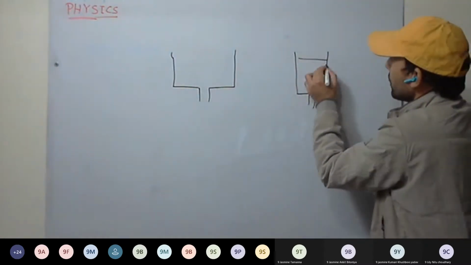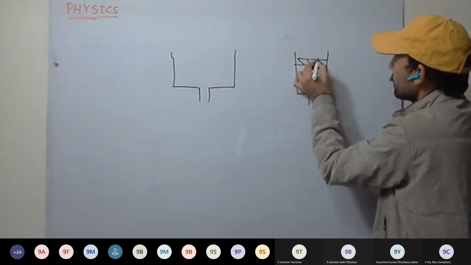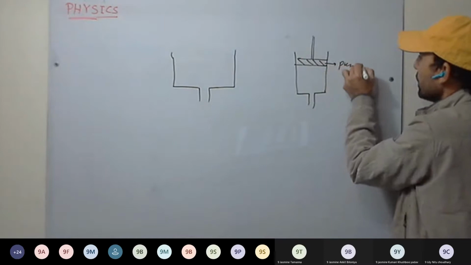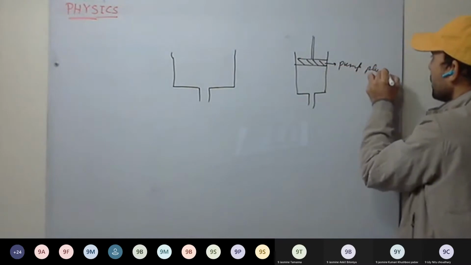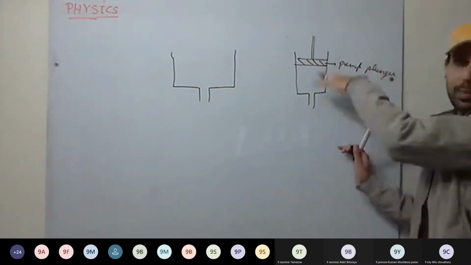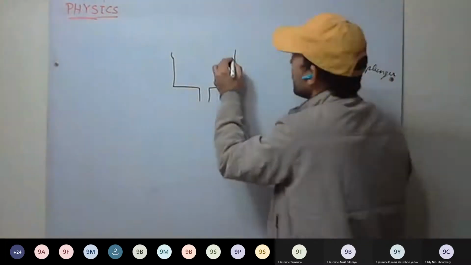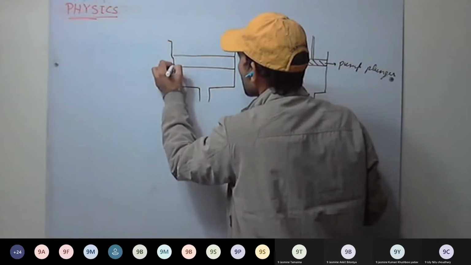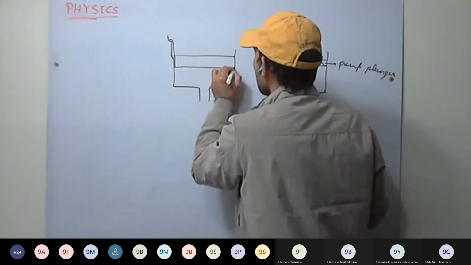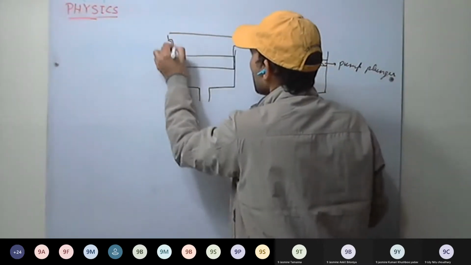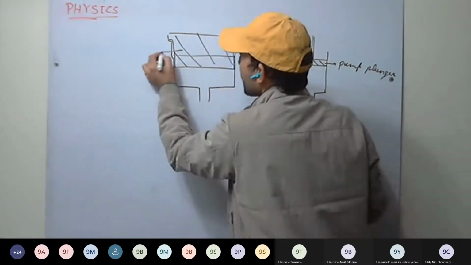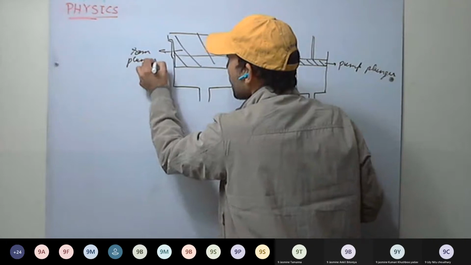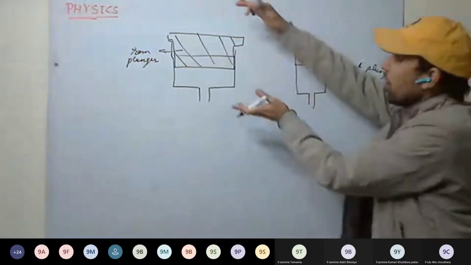So here, this is the piston, and this is called the pump plunger, as we will be pumping it. This will be our ram plunger. This piston will be our ram plunger. Here the work will be done, and now it will be pressing.